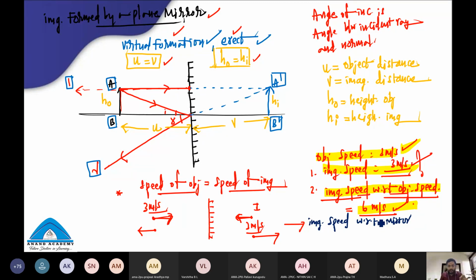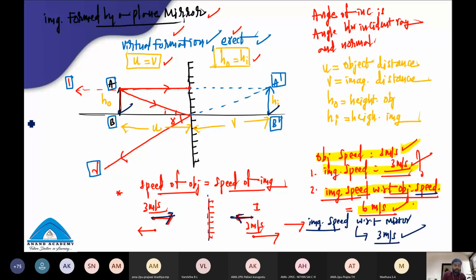Understand? Image speed with respect to object: image is moving, object is also moving, then the relative speed will be there. Here they are asking image speed with respect to mirror. Object is moving with 3 meter per second. Image is moving with 3 meter per second. But the mirror is not at all moving. So image speed with respect to mirror is just the image speed. That's it, 3 meter per second. This is a little advanced, right?